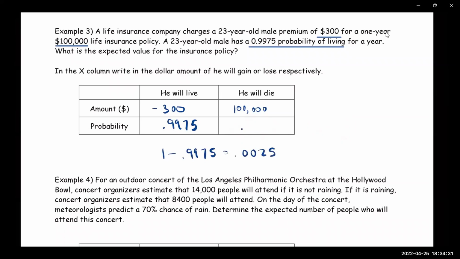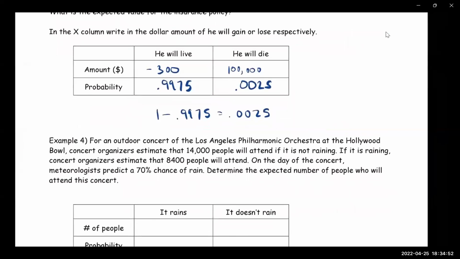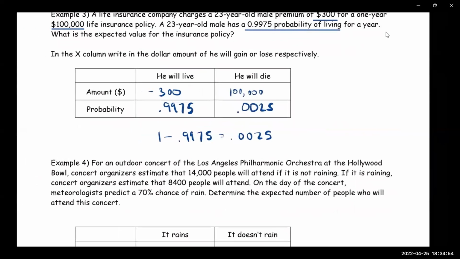Perfect. That's exactly how you're supposed to do it. You figure out the probability of dying by subtracting this number from 1. If you add them, it should equal 1, which is equivalent to 100%. All right, very good. So we got that. Now we can figure out the expected value, so let's go ahead and use the formula. I'll put this over here.